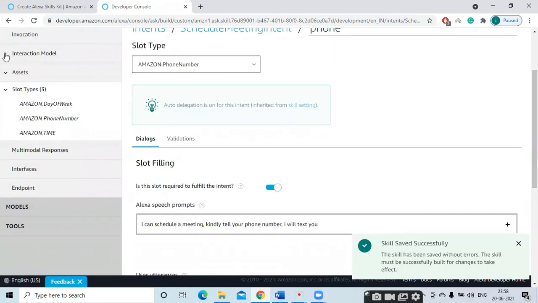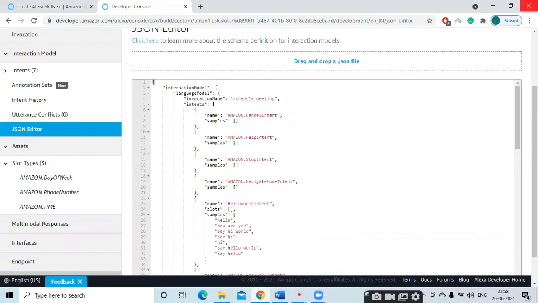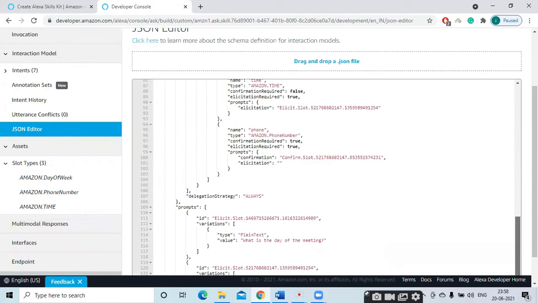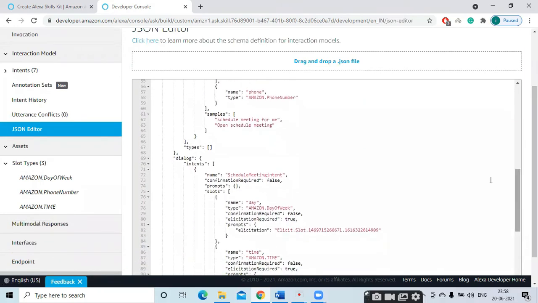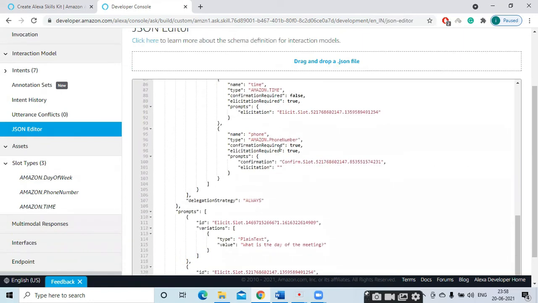And JSON. We will go to the JSON editor. So this is the front end code. What we have created will be written in JSON code. See here, schedule meeting. The intent name is schedule meeting intent. Day, Amazon, what is the type? Amazon day of week. And we are calling elicitation. This is elicitation. And then time. Here also only elicitation is there. The third one, phone number, elicitation as well as confirm slot. So we have made a mistake.